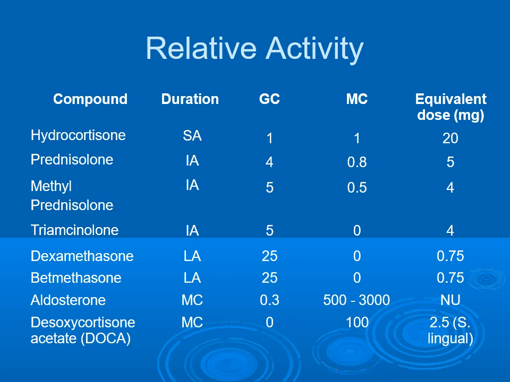Triamcinolone is another intermediately acting corticosteroid having more glucocorticoid activity and almost nil mineralocorticoid activity. Dexamethasone and betamethasone are longer acting corticosteroids having only profound glucocorticoid activity while no mineralocorticoid activity.